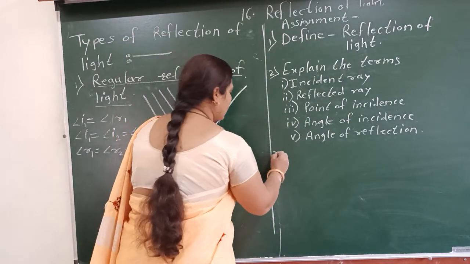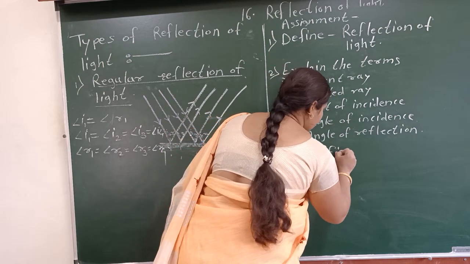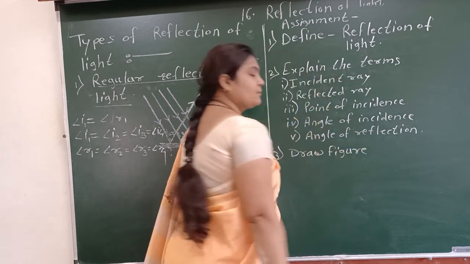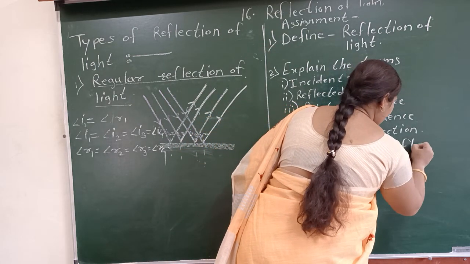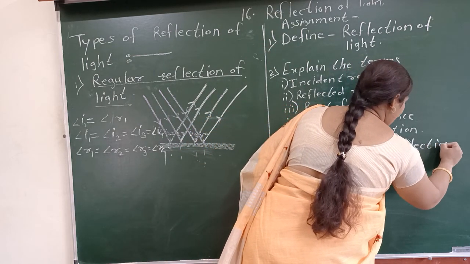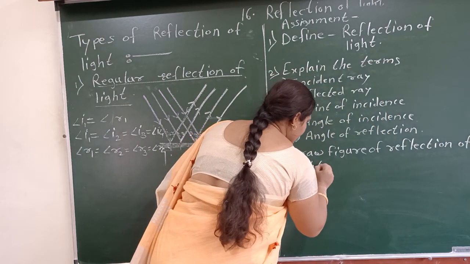Third question is there. Draw a figure for reflection of light and explain the terms.